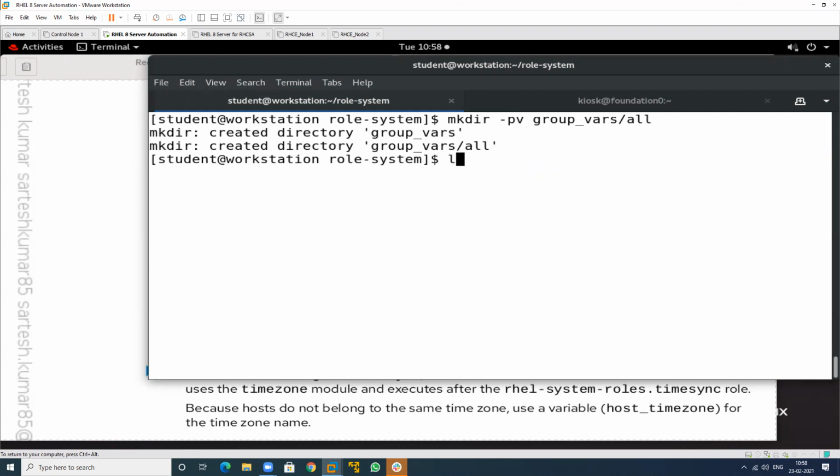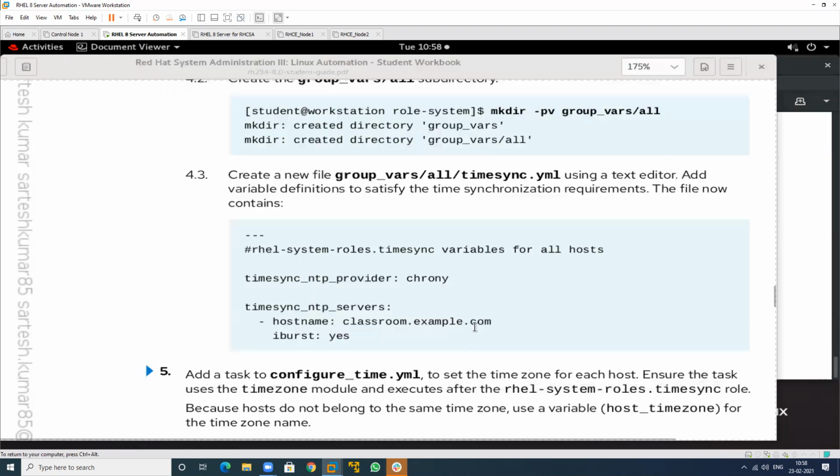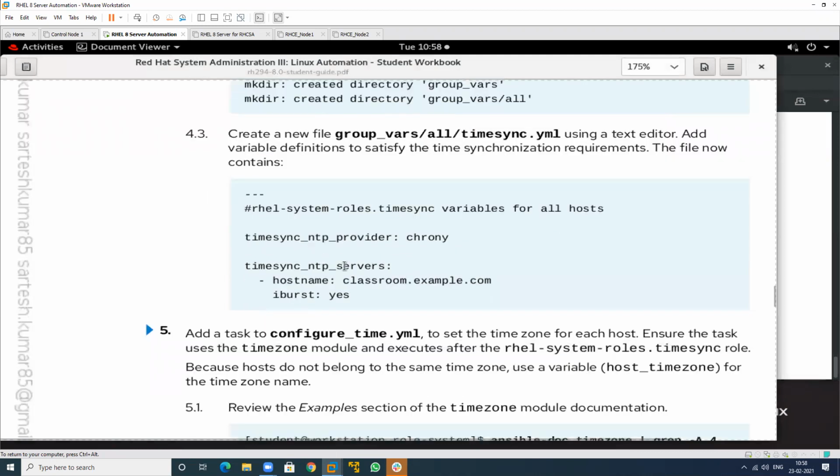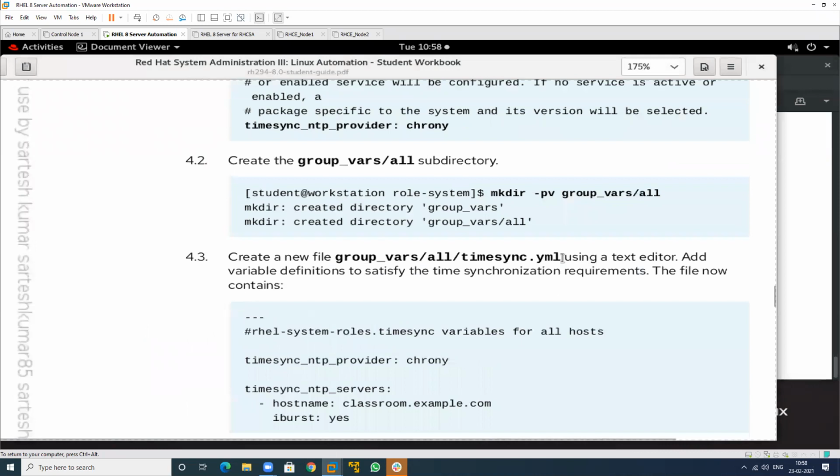If you want to check, go to group_vars and check this. All folders will be created. Then create a new file. The file name is timesync.yml. I want to update the time of all machines by using this particular YML file.